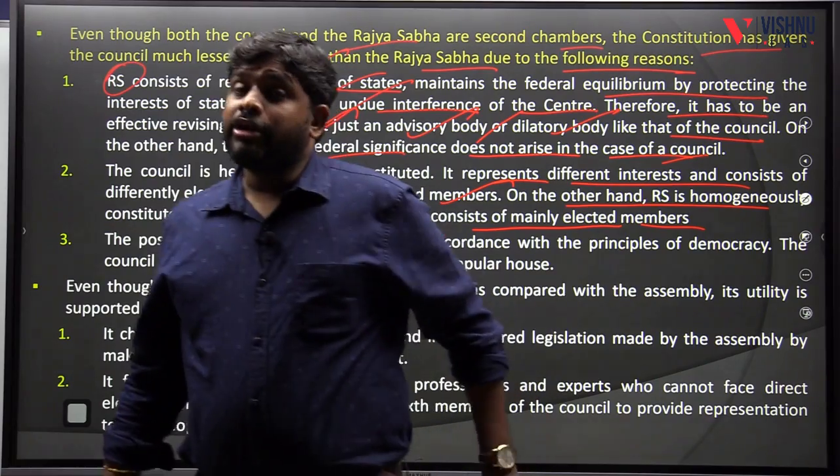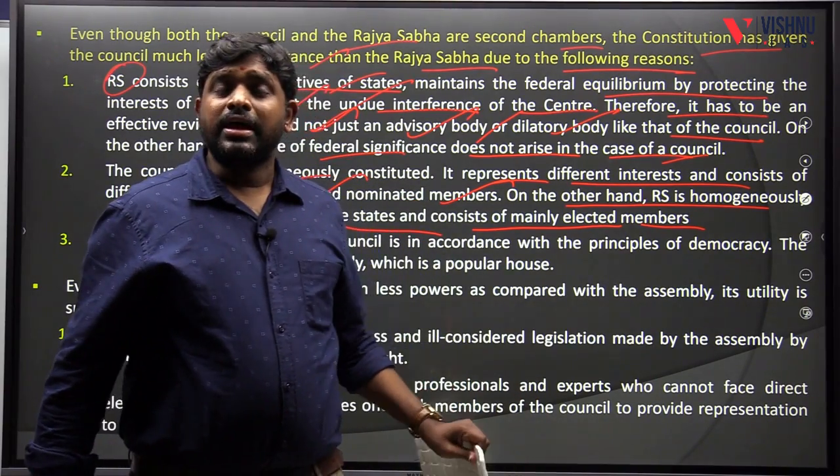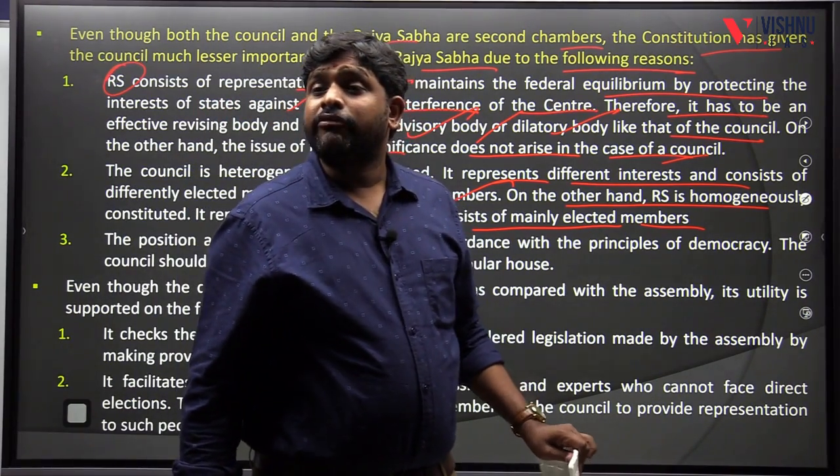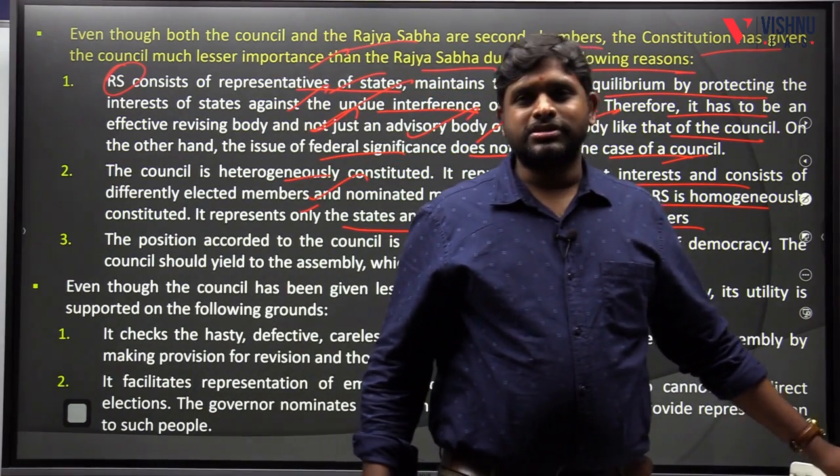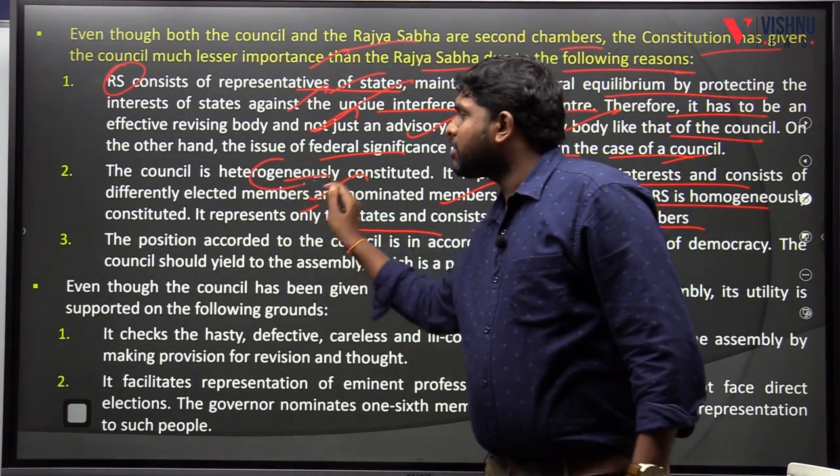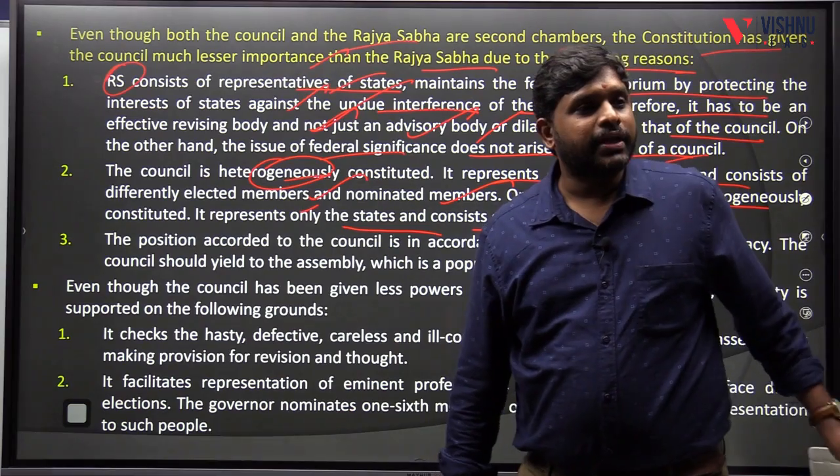So first is federal for Rajya Sabha. Second is heterogeneity for the council. So second, you remember this word, heterogeneity.